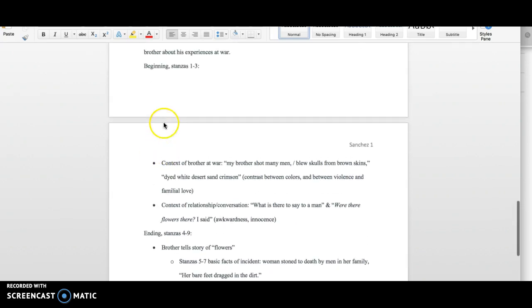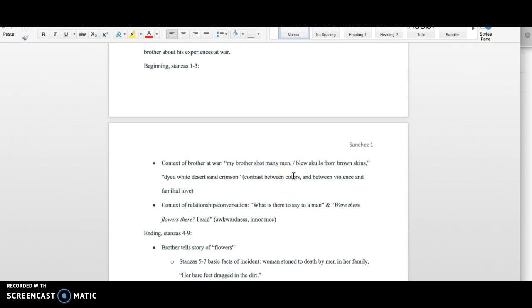So in the beginning, the first 3 stanzas, she gives some context of her brother at war. She says, "My brother shot many men, blue skulls from brown skins, dyed white desert sand crimson." I'm talking here again about that contrast between the colors and also the contrast between violence and familial love.